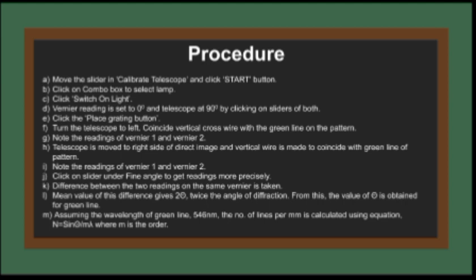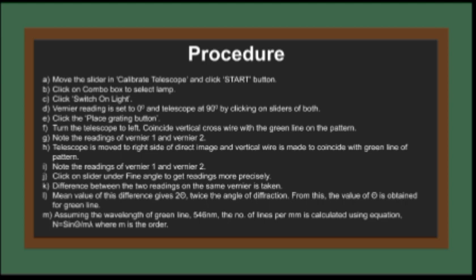Then we have to click the light button to switch on the light. Then the vernier reading is set to 0 degree and the telescope to 90 degree by clicking on the slider of both. Then click the place grating button so that the grating can be placed. Turn the telescope to the left, and coincide the vertical cross wire with the green line on the pattern. Here we just take the example of green, but several different colors are there.